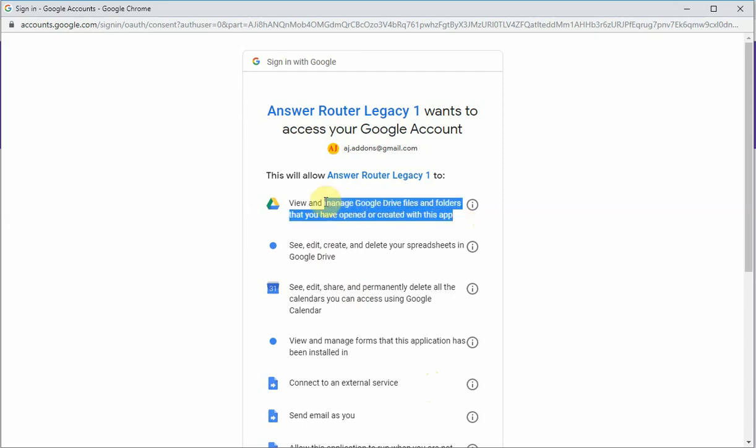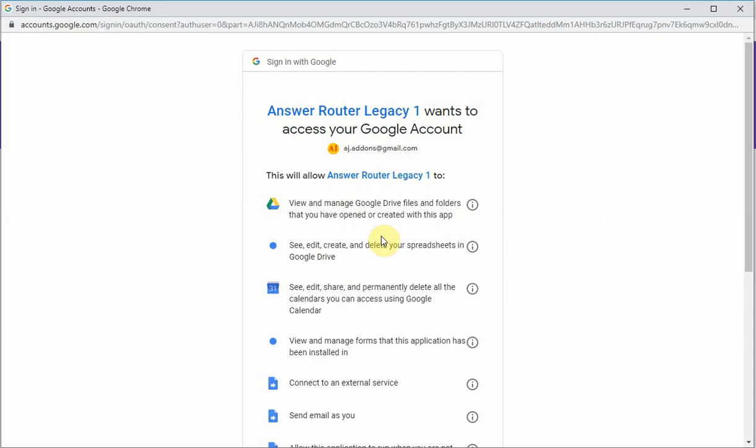This permission is for creating files and folders that you have opened or created with this app. The way you open a file or a folder is with the Google File Picker or the Google Folder Picker.